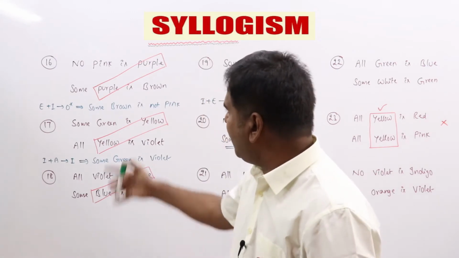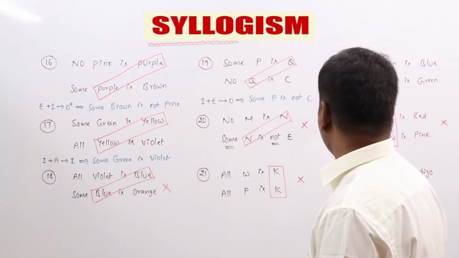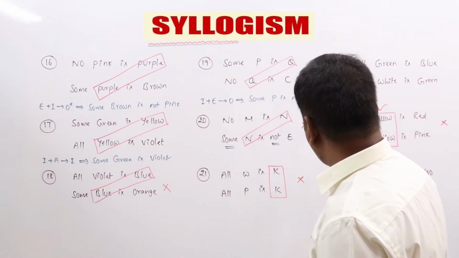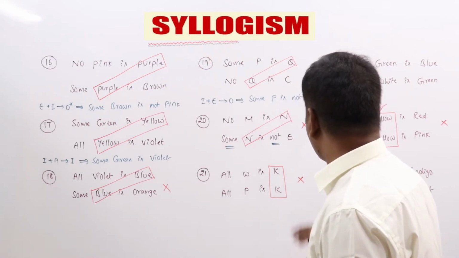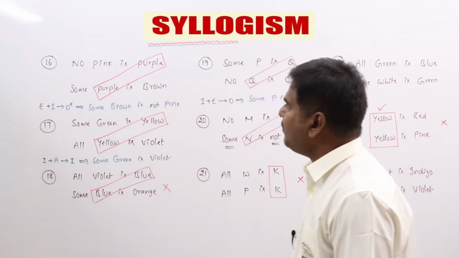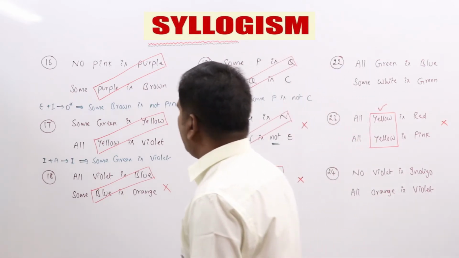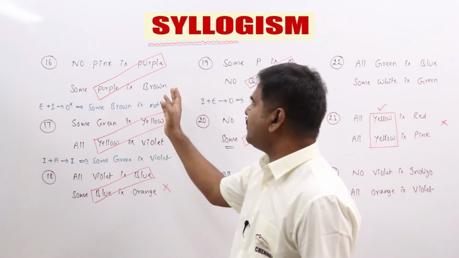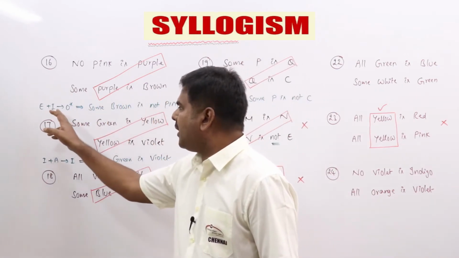Before that, we will check the answers from 16 till 21, and later I will go ahead with 22 and 24. Of course 23 we already solved. First, the 16th one, E plus I, it has been properly aligned. Common term is there, predicate of the first statement, subject of the second statement. E plus I is O star.